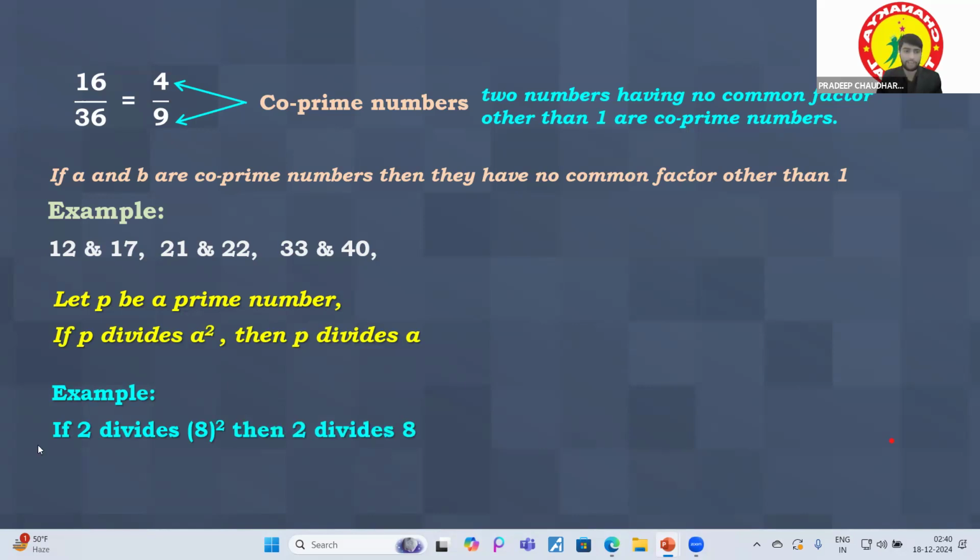Let's take it in a very easy way. Suppose there is a number 9 square. 9 square is 9 times 9, which is 81. Is it divisible by 3? Yes, it is divisible by 3. So 3 can also divide 9. This is the simple theorem that we have to use in our upcoming questions.